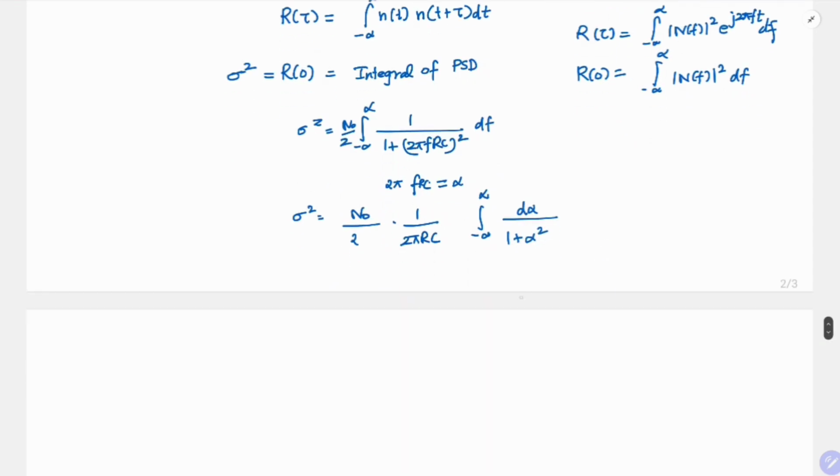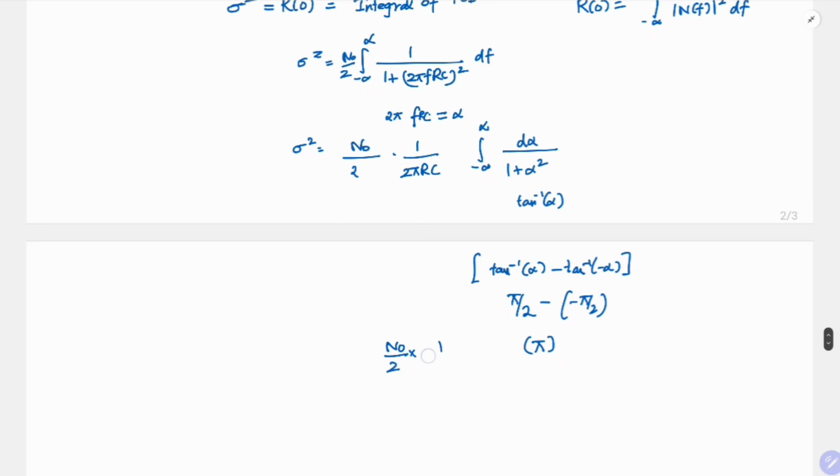So the integral of 1 by 1 plus alpha square is nothing but tan inverse of alpha. And tan inverse of alpha from minus infinity to infinity is tan inverse of infinity minus tan inverse of minus infinity. So this is nothing but pi by 2 minus of minus pi by 2. So this is equal to pi. So we have n naught by 2 into 1 by 2 pi rc into pi. So this is equal to n naught by 4 rc. So sigma square is n naught by 4 rc.